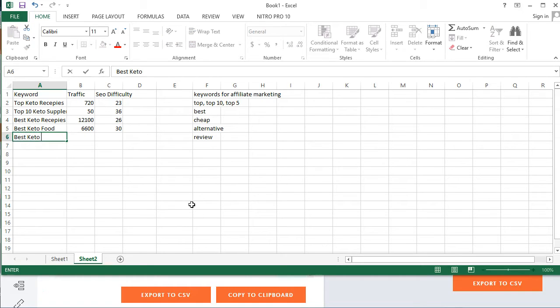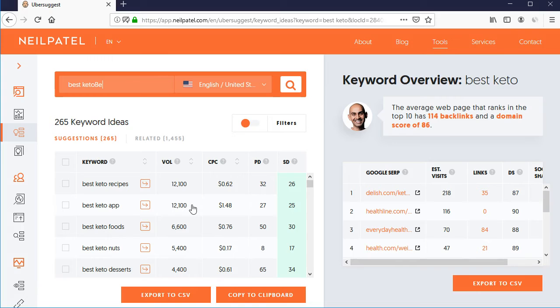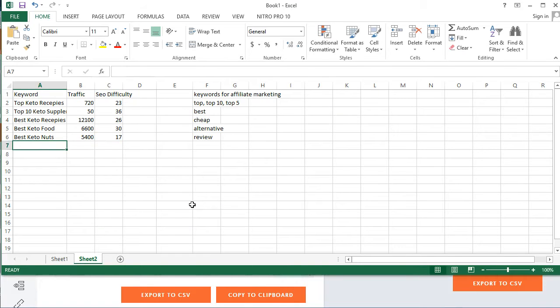We can promote different products from Amazon, different kinds of nuts that are available during the keto diet. We can promote them, and it is one of the great ones. An SEO difficulty of 17 would be considered very great. You can easily rank with just 1 or 2 articles on this keyword. Now let's see another one.